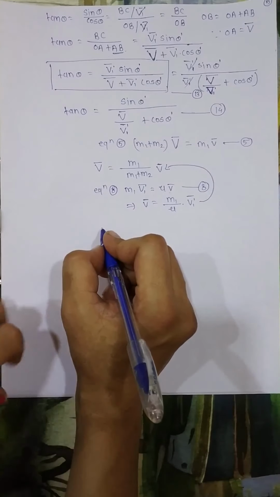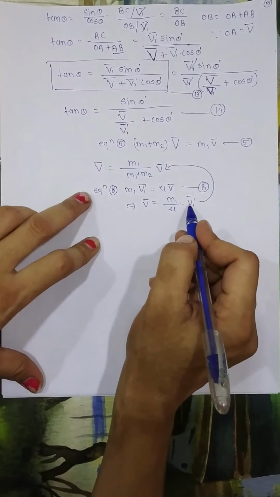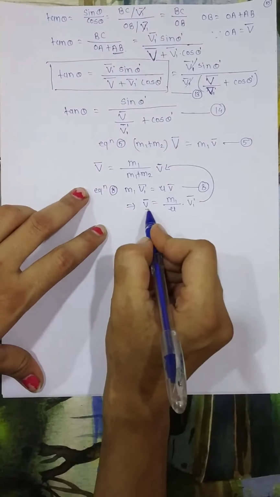So if we substitute the value of this small v bar, this value here, we will get capital V bar equals m1 upon m1 plus m2 into this v bar, that is this value, which is m1 upon mu into V1 dash bar.